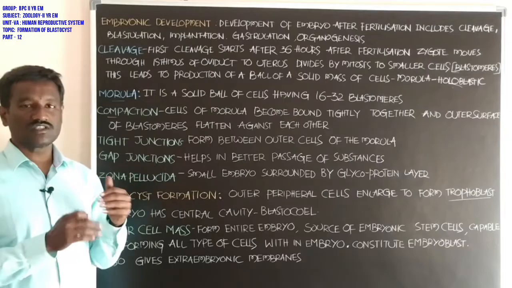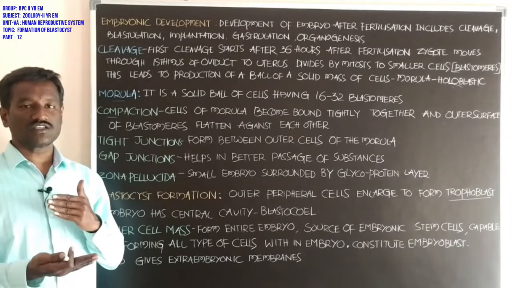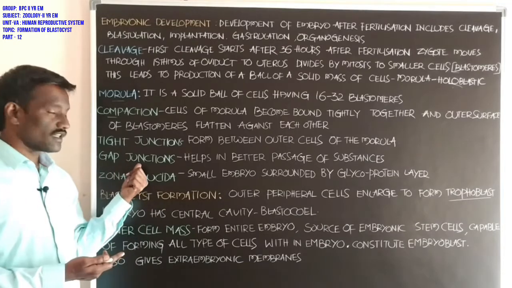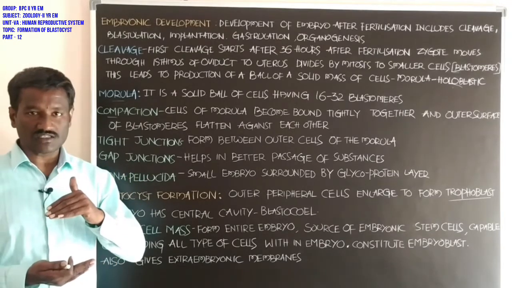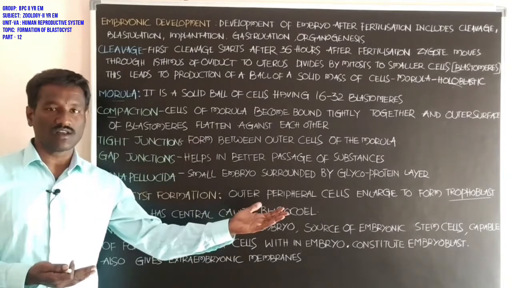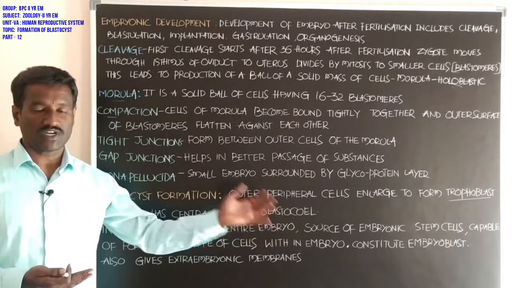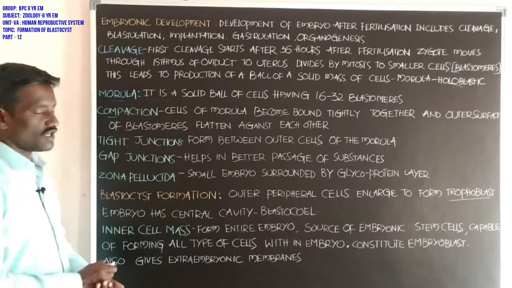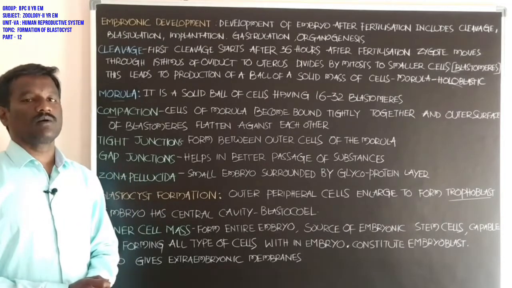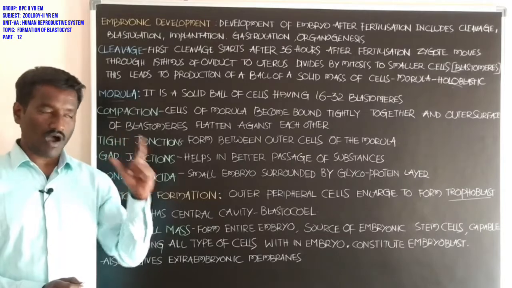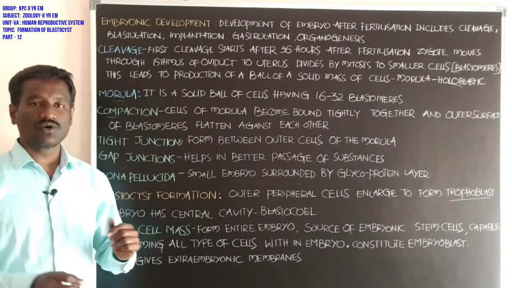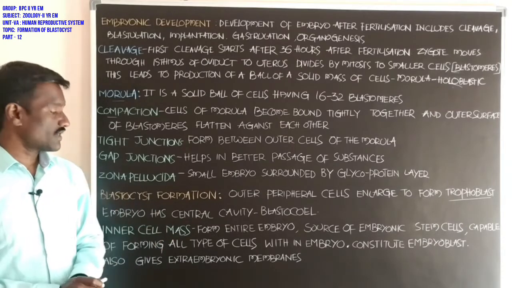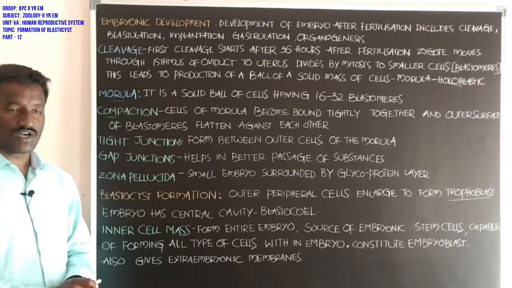Next, gap junctions. These are also one type of cellular junction present between cells, and gap junctions allow the passage of substances from one cell to another cell in the morula stage. Next, zona pellucida, student. The entire small embryo is also surrounded by a glycoprotein layer that is called the zona pellucida.